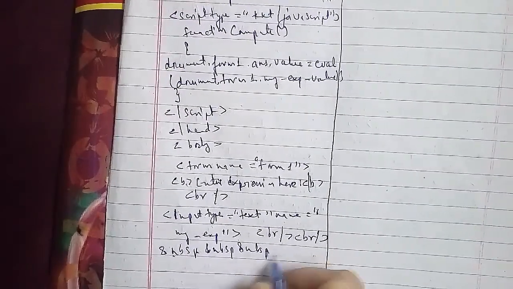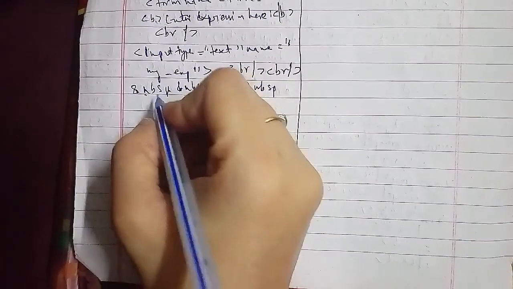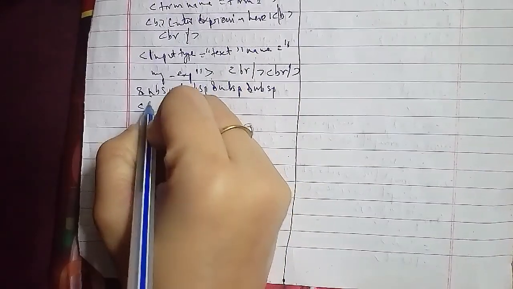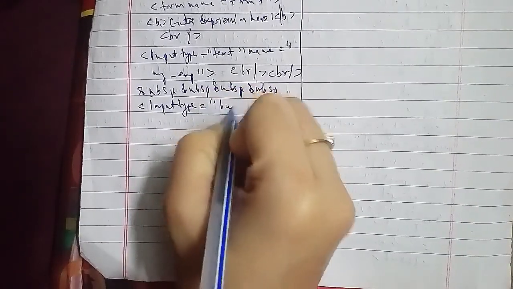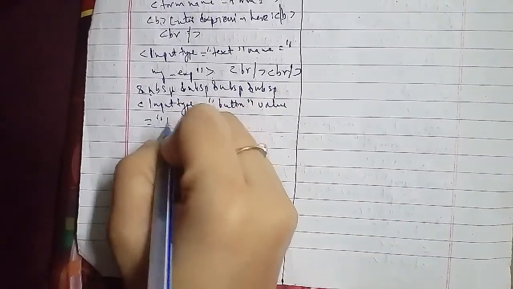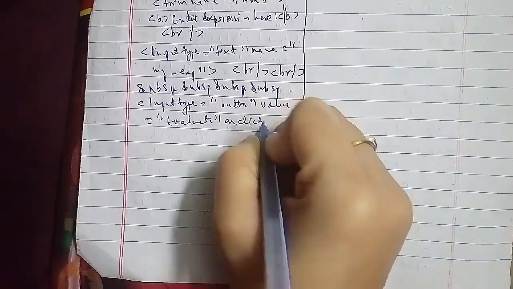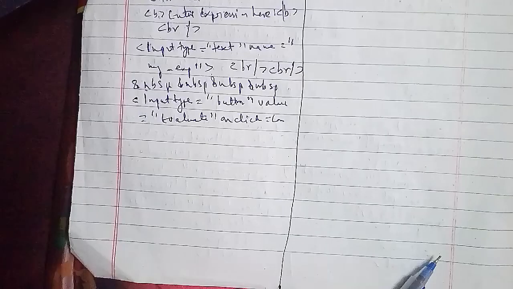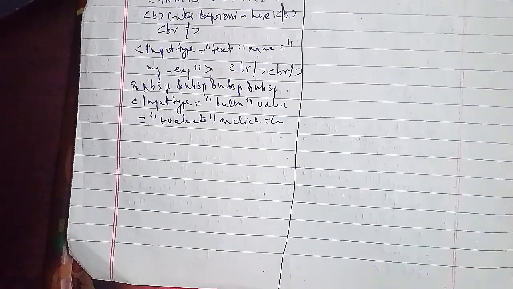Now we'll go ahead with this, and we have an input type. We'll start with the input type equals to text name equals to answer, closing tag. Then we have the form tag close, then body tag closing, and then of course the HTML tag as well closing. So now this is representative. When you enter the expression, then you will evaluate and you will find out the answer as well. This is the sort of program which will deal with it.